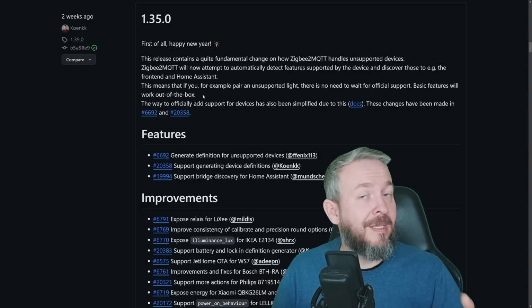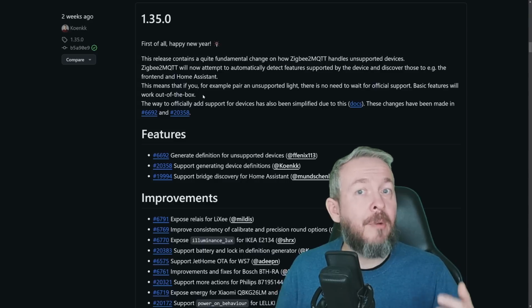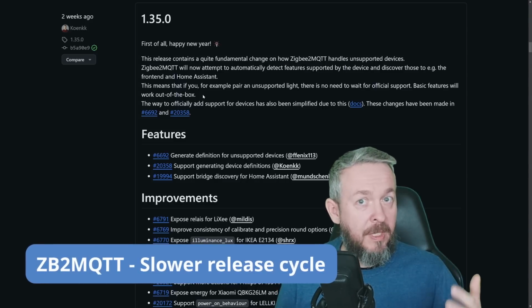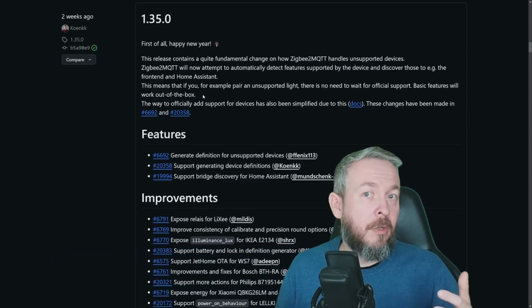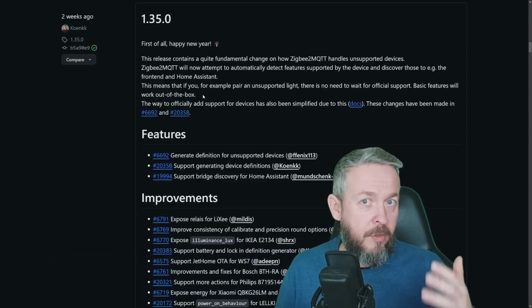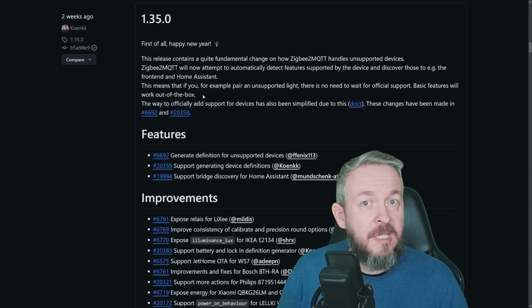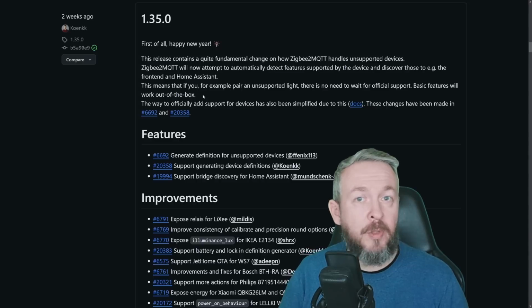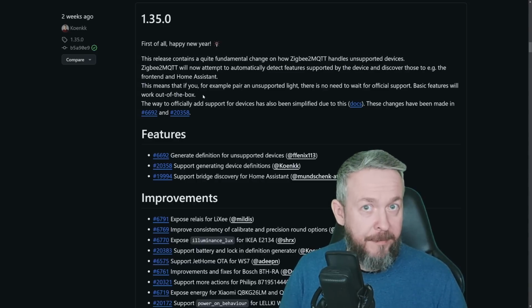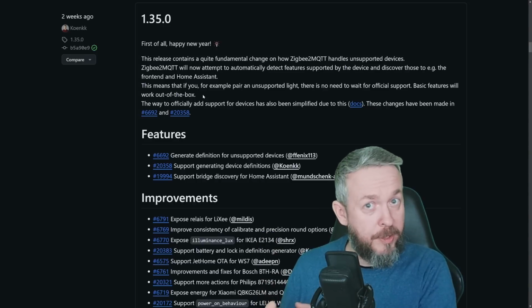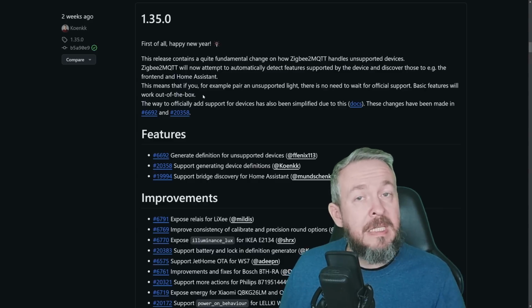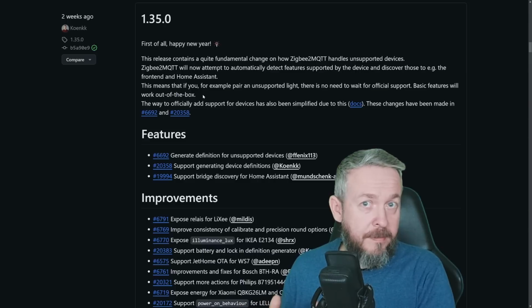For ZigBee2MQTT that changed some time ago, and now there is only one official release for ZigBee2MQTT each month, and that is usually on the first day of the new month, 1st of January, for example. So if any new device is brought on a 5th or 10th or 15th, usually you will not see support for that device until the next month. There is a way you can use the Edge version, but most people are not using the Edge release of ZigBee2MQTT, instead they are using a full official release.